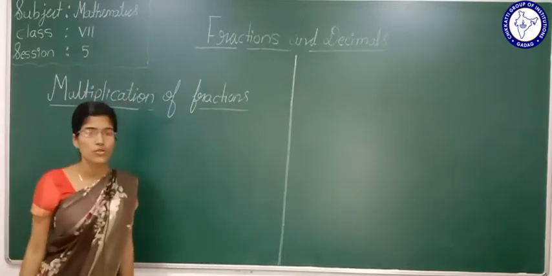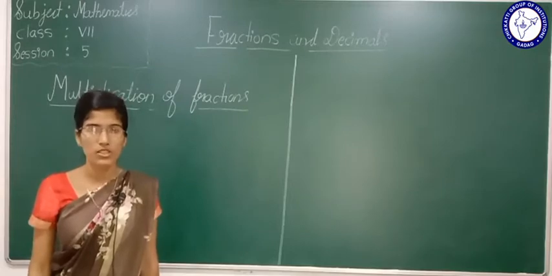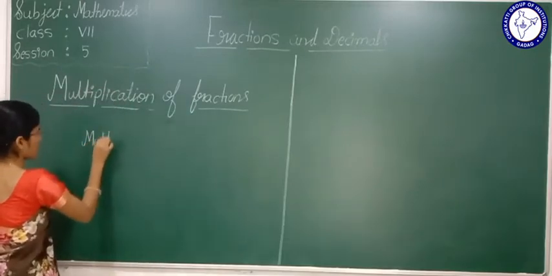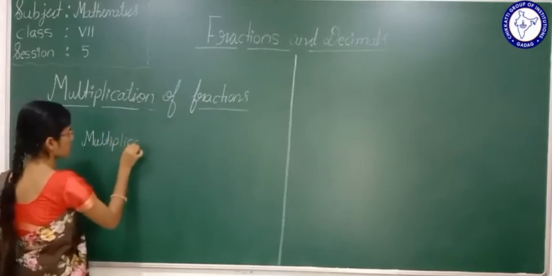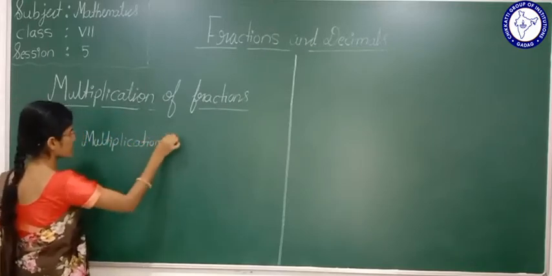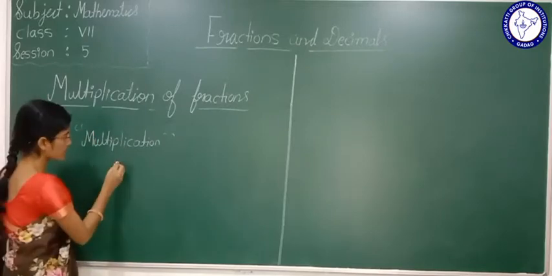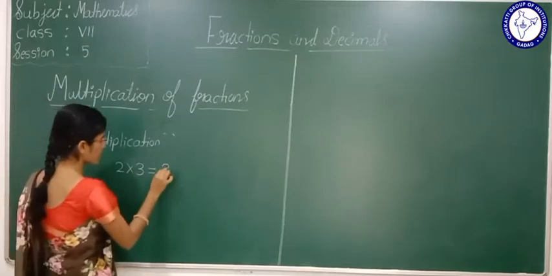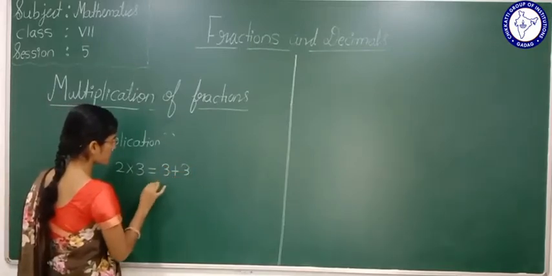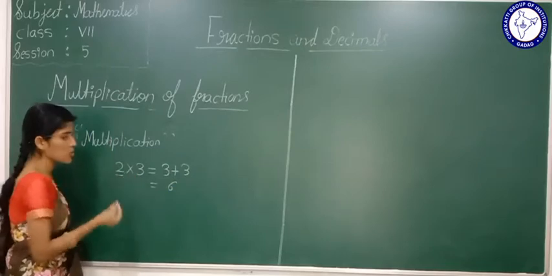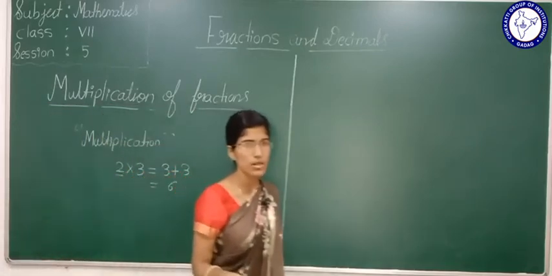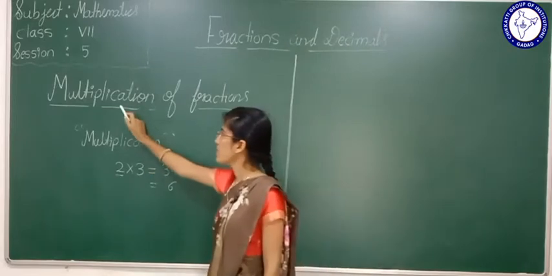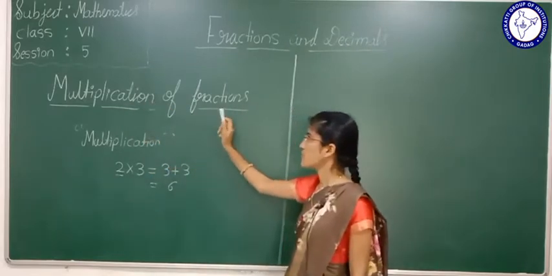Before going to see what is multiplication of fractions, you already know, students, what is multiplication. Multiplication is nothing but repeated addition. Yes or no? Say 2 multiplied by 3: 3 plus 3 is 6. It is nothing but 2 times of 3. You know this already, right? Now we are going to see what is multiplication of fractions.